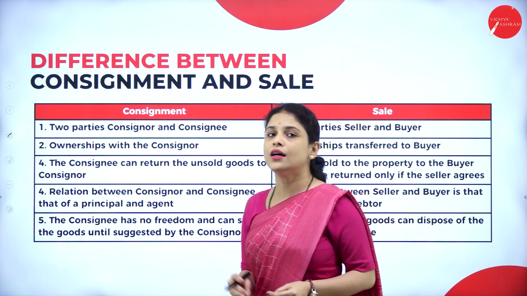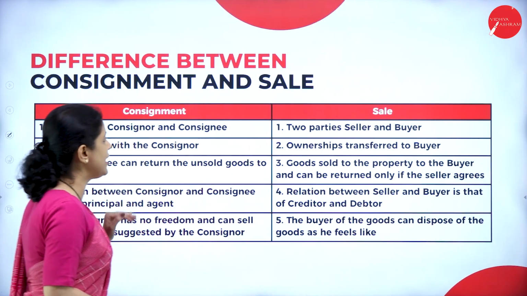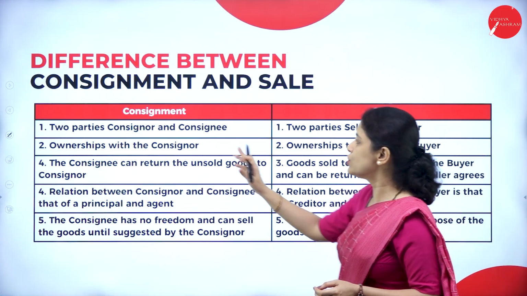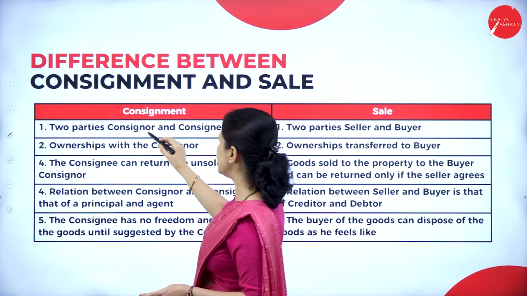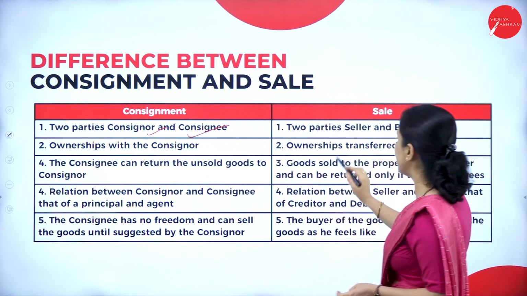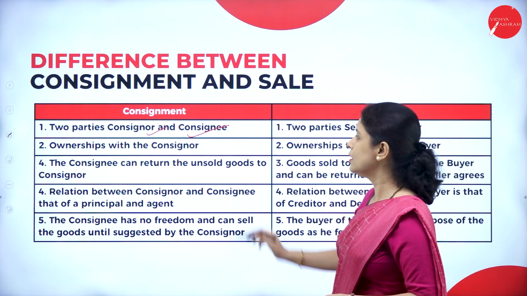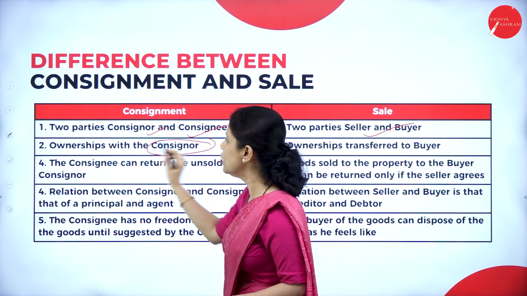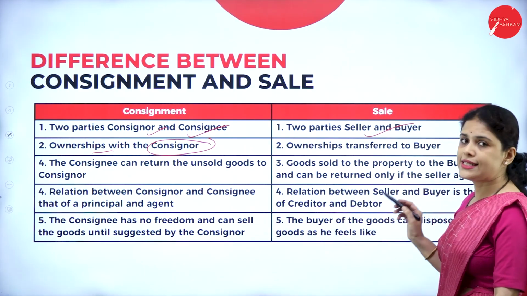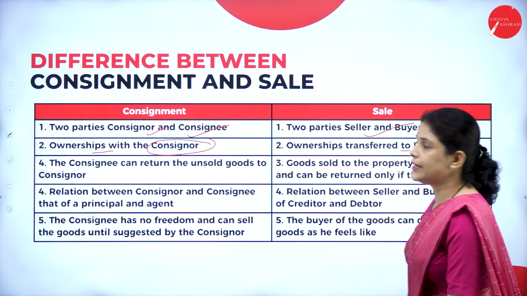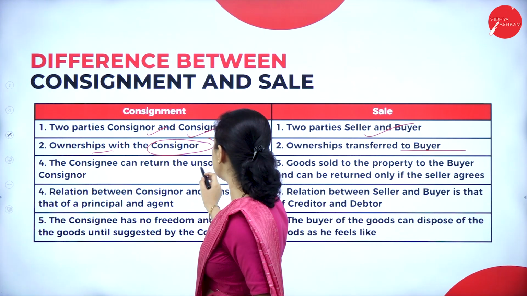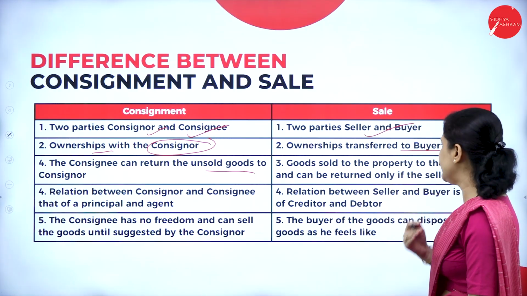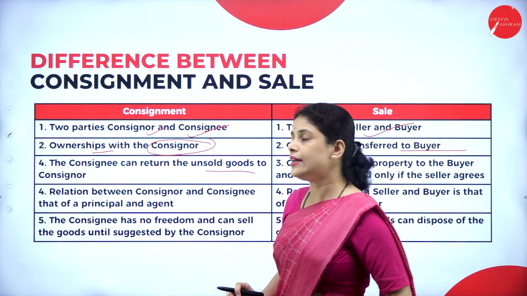Now, let us see the differences between consignment and sale. So, here, first let us see the consignment, next consignee. In consignment, there are two parties, that is consignor and consignee. In sale also there are two parties, seller and buyer. Next one, who has the ownership in consignment? Consignor has the ownership, but whenever it comes to sale, ownership is transferred to the buyer. Next, consignee can return the unsold goods to the consignor, but goods sold to a buyer cannot be returned. It will be returned only when the seller agrees to that.